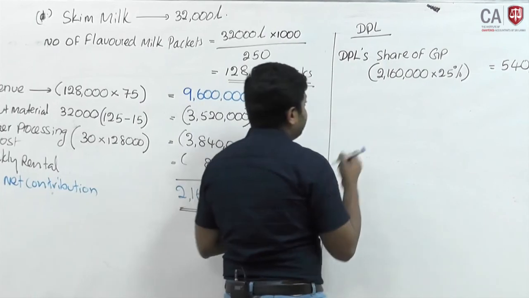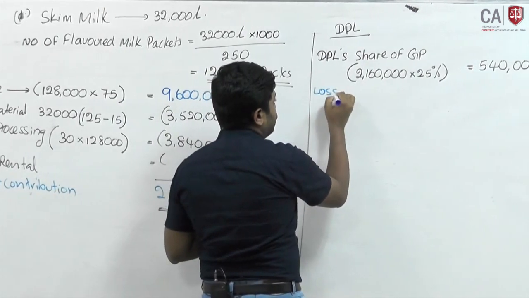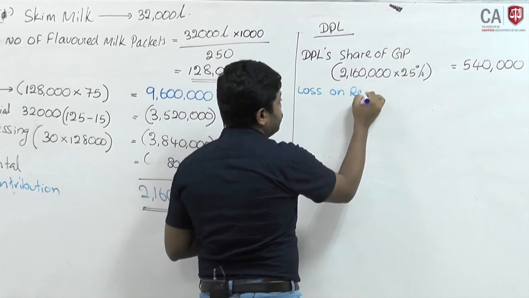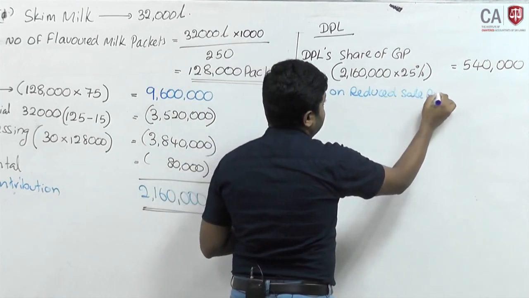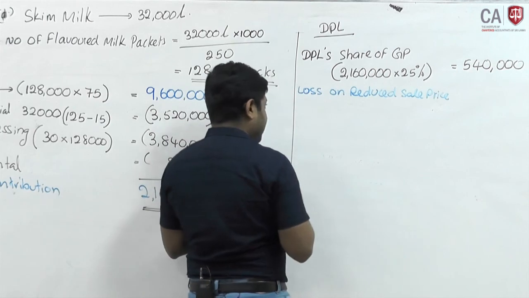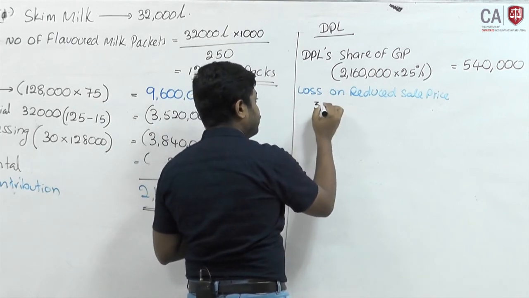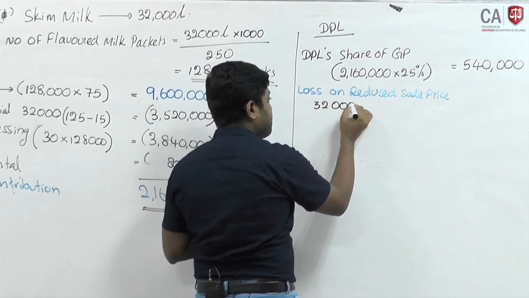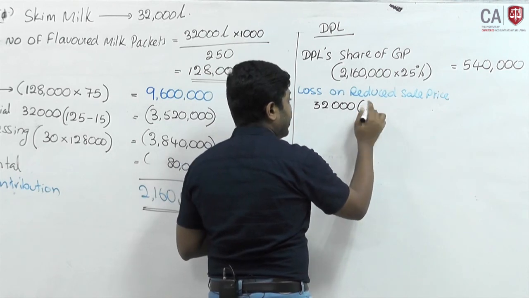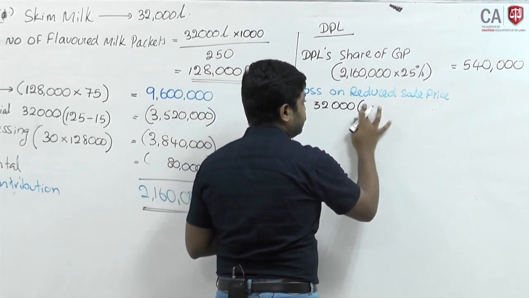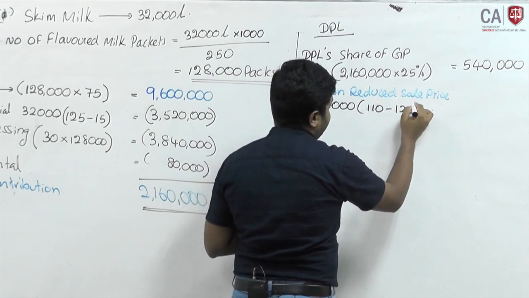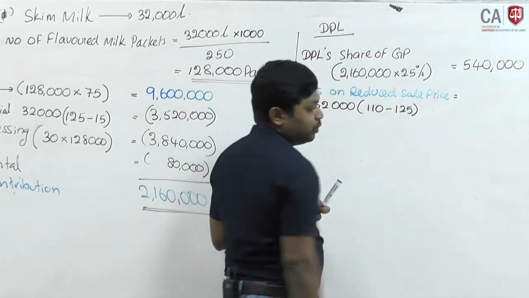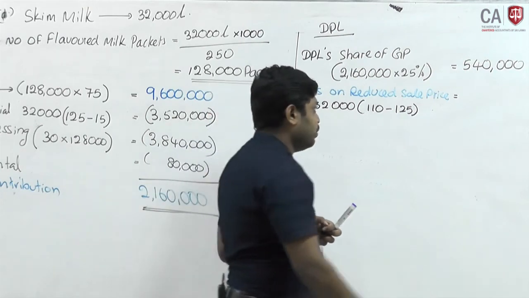Therefore, loss on reduced sale price. Earlier you sold 32,000 at 125, now you have to sell at 110. You will lose 480,000.